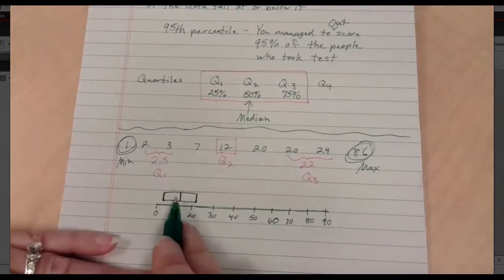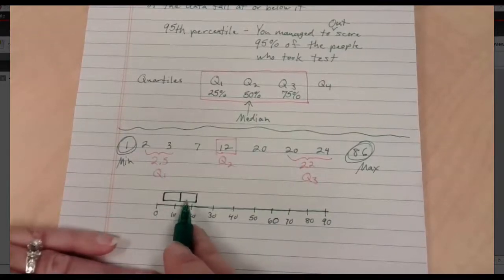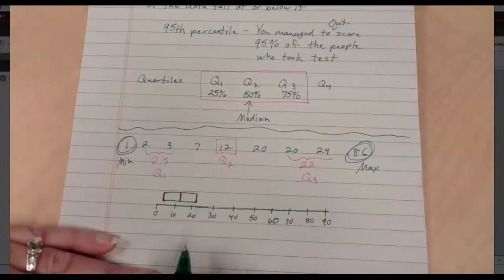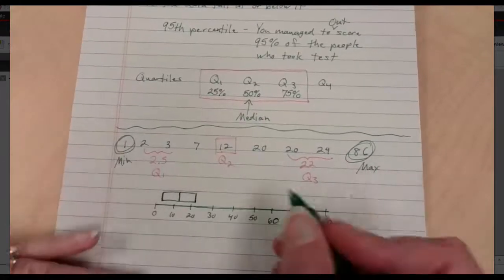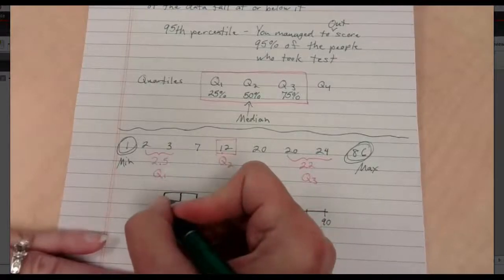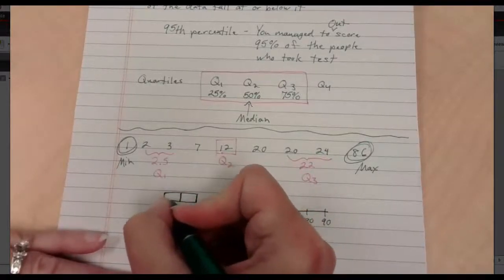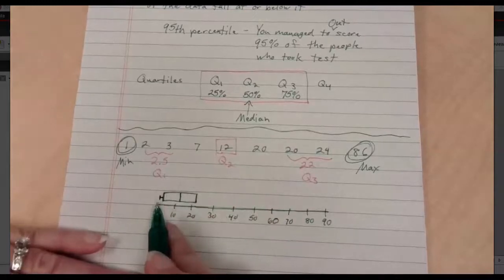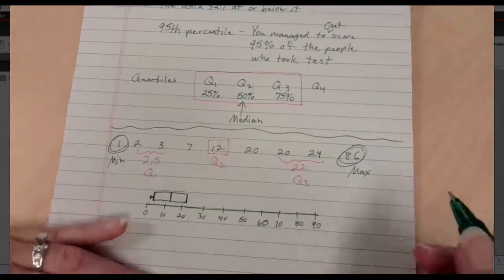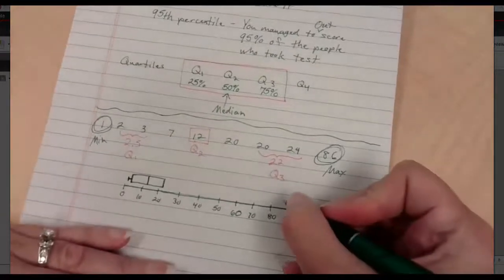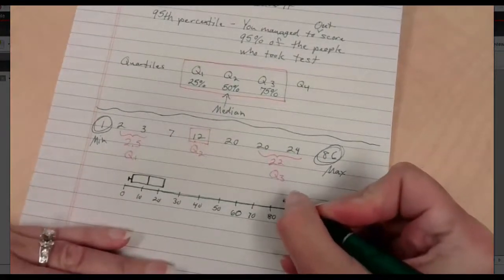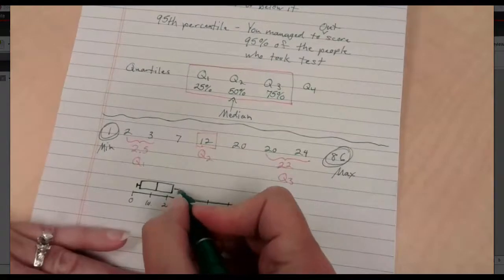Now, these two pieces of my box look like they're relatively the same size. That might be true. That might not be true depending on the data set. This could be very different. The other part of this then, stem and whiskers, well, this is where our max and min come into play. This is going to go all the way down as far as 1, which actually isn't that far from 2.5. So my left whisker is really short here, like my cat ran into a wall or something. Got too close to the fan, maybe? Who knows? And then the high end, 86, would be right about there. So this whisker is actually incredibly long.